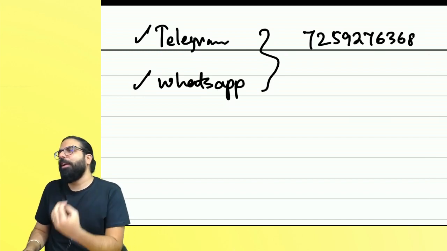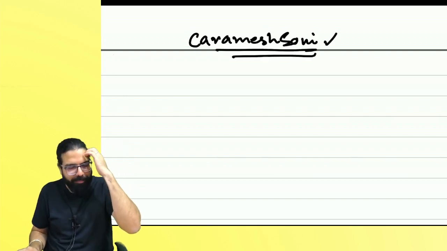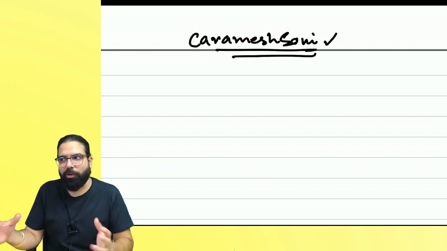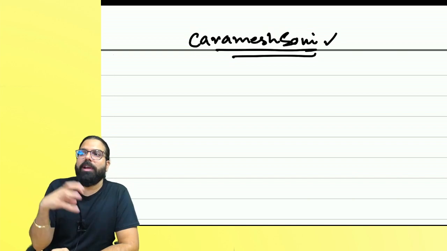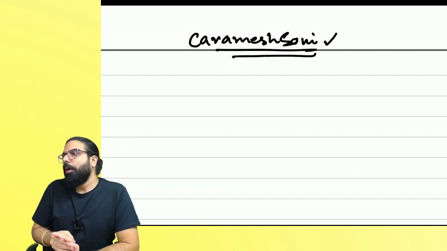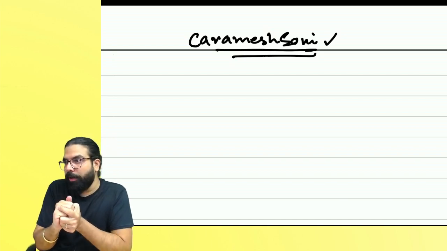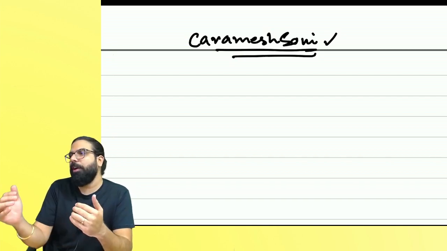Besides this, I have a Telegram group, CA Ramesh Soni, which you can join yourself. In the Telegram group you get regular updates about classes, which you don't have to buy because you are already here. Anything I upload on YouTube, you will get a notification about on the Telegram group. Most importantly, when I see that I'll be able to give time to my students over a week, I keep a doubt solving session 2 or 3 days, in the evening from 8 to 8:30 or 8 to 9 o'clock.